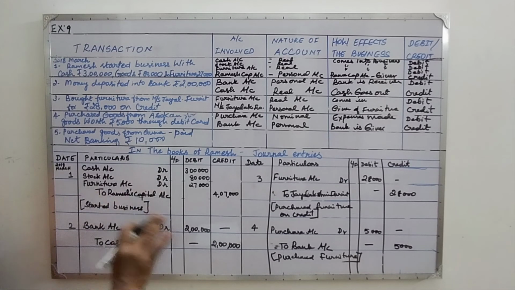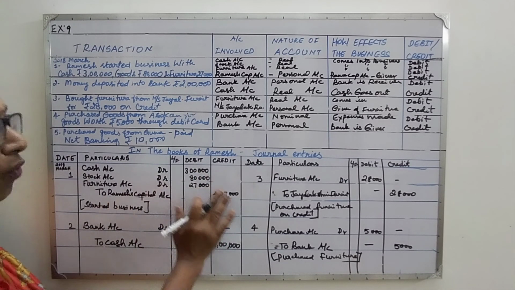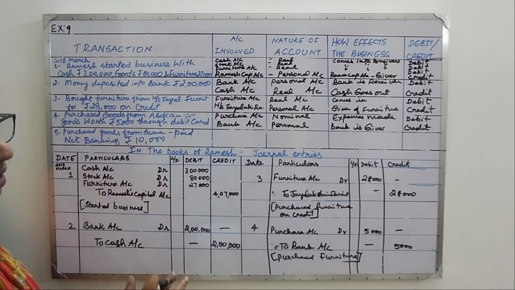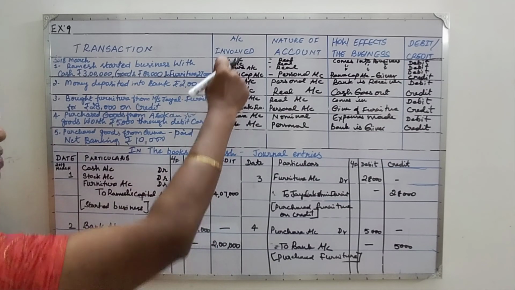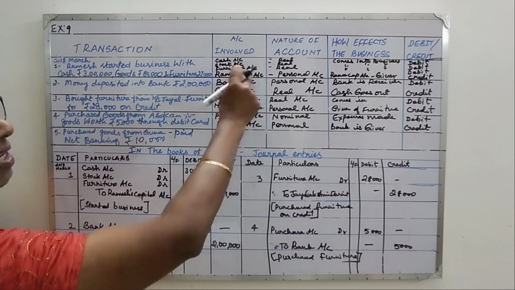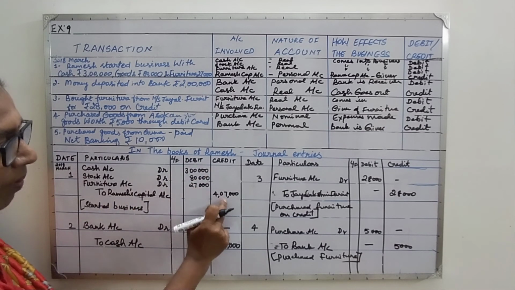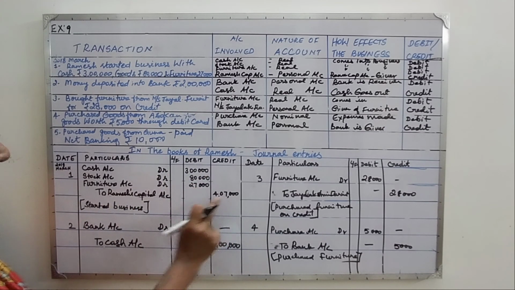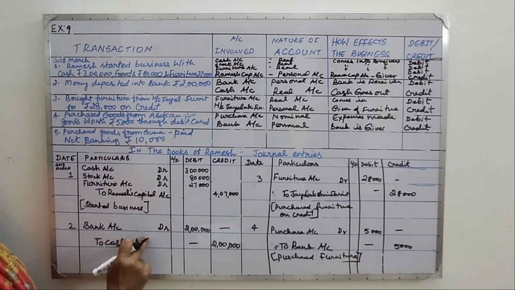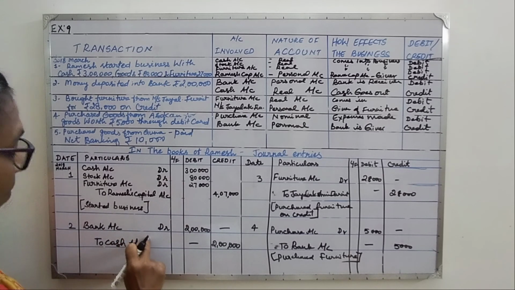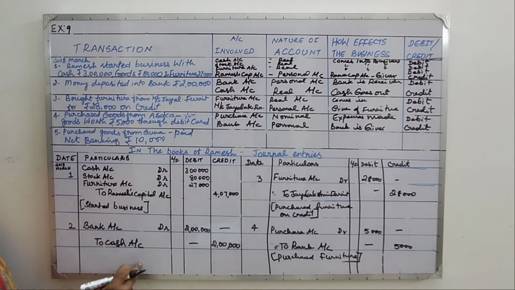We have passed the journal entry for 4 transactions. Okay, so first one is a compound entry with Ramesh capital being credited. The debit total comes to 4,07,000. The next one is a bank transaction, depositing into the bank. So bank account debit to cash account.